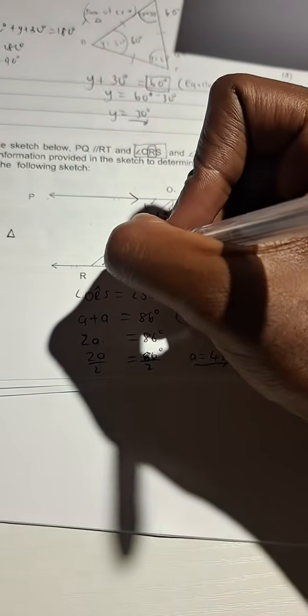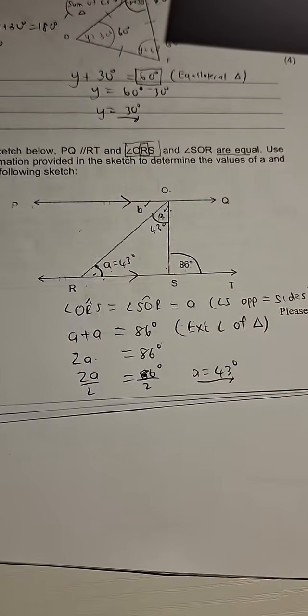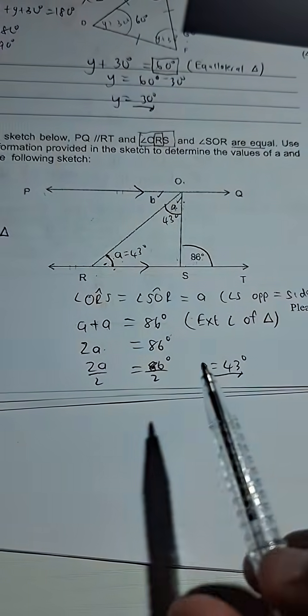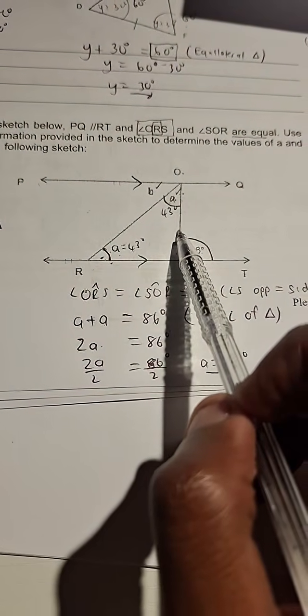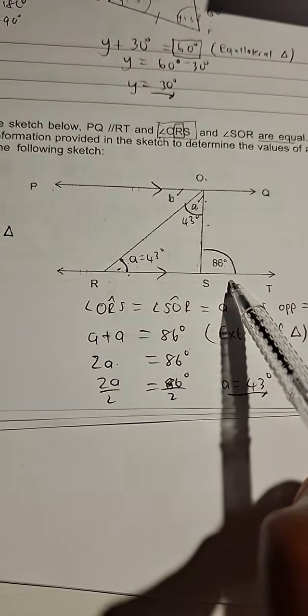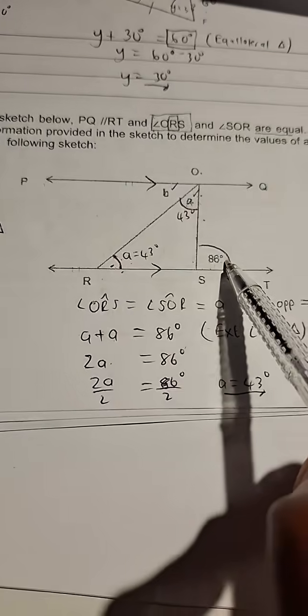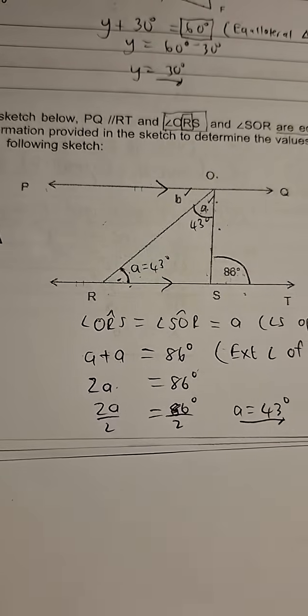So I can update my diagram. Every time you get something, guys, you update, update, update. What does updating do? It helps you to know what you have in the diagram, so that when you want to answer other things, you can look at what you have and utilize the information to answer the rest of the questions.